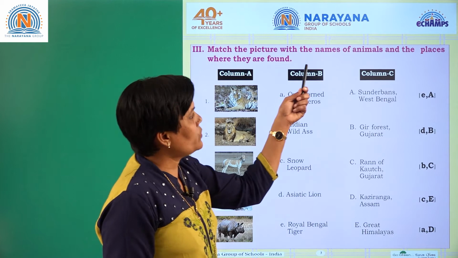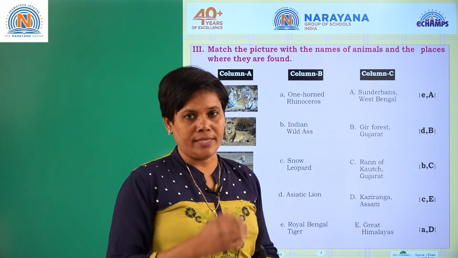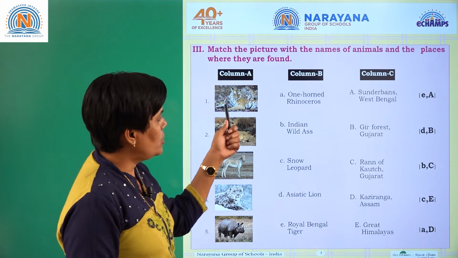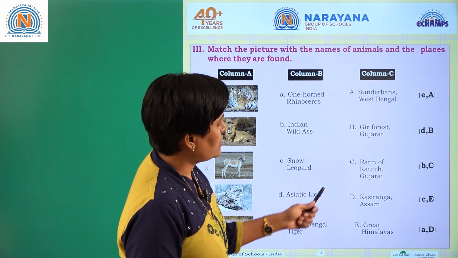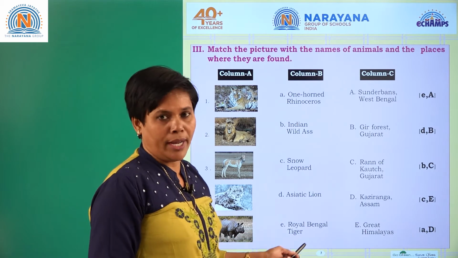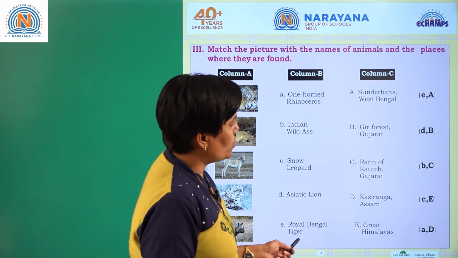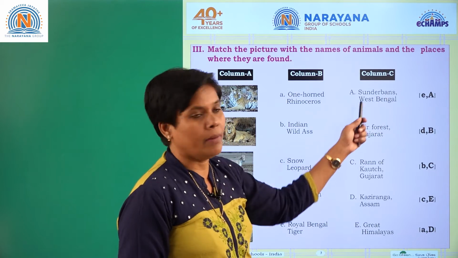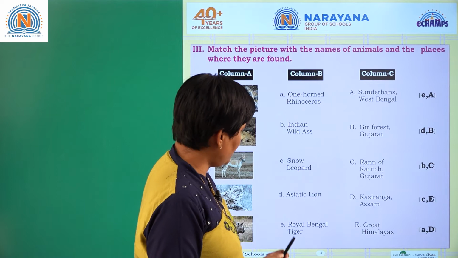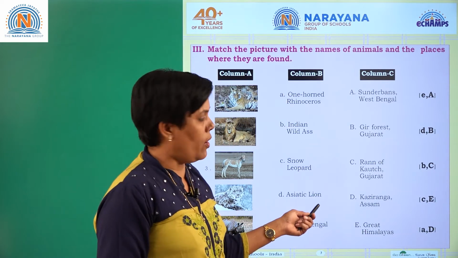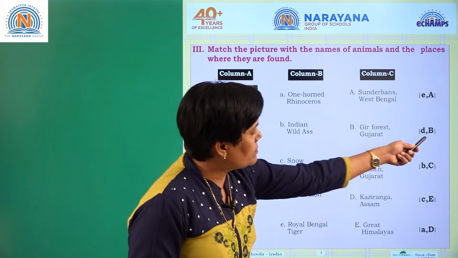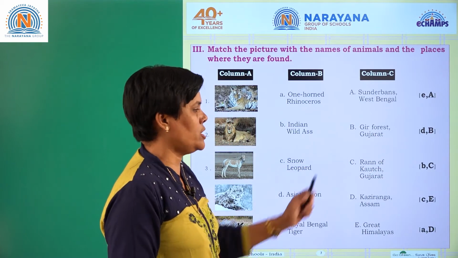Match the pictures with the names of animals and the places where they are found. On the left side you have pictures. What is the first picture? It is called the Royal Bengal tiger. This is mostly found in Sundarban, West Bengal. The second picture is the Asiatic lion, and it is found in Gir Forest, Gujarat.